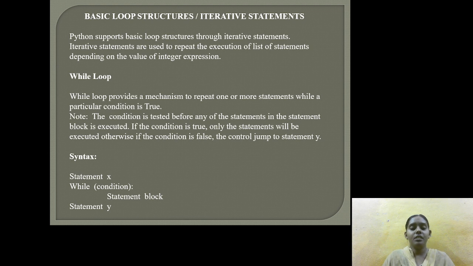If the condition is true, only then will the statements be executed. Otherwise, if the condition is false, the control jumps to the statement after the while. We can see in the syntax that statement x is the initial statement, and the while condition is the test expression, or integer expression, we write in the block. If the condition is true, it executes the statement block, and if the condition is false, the control jumps to the statement after the while.